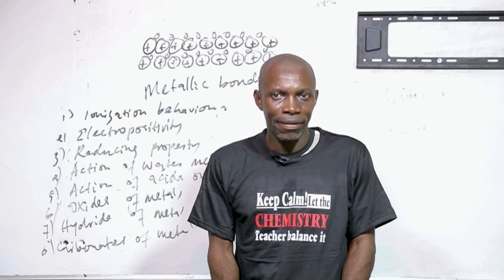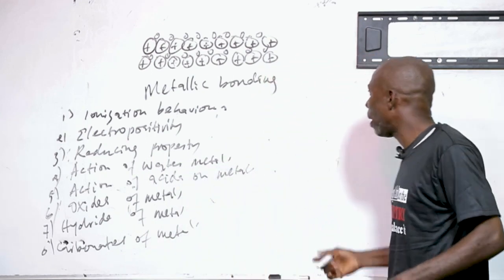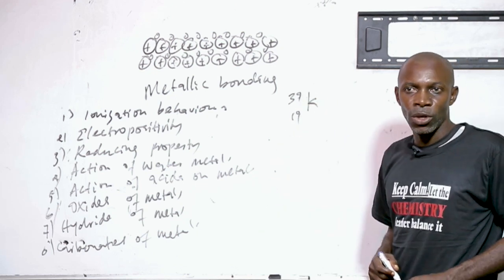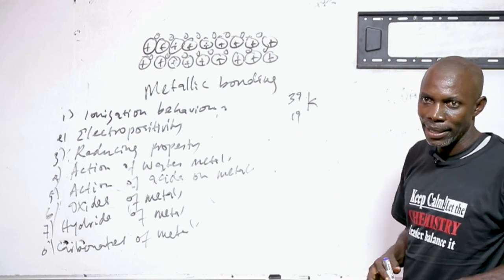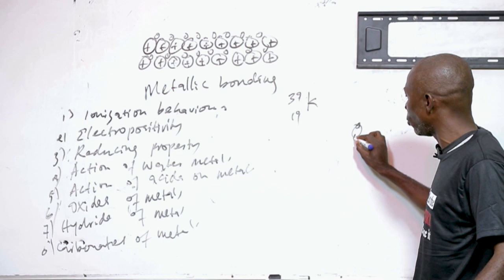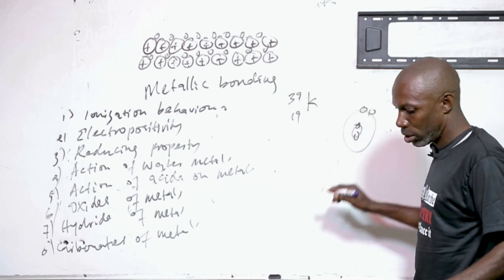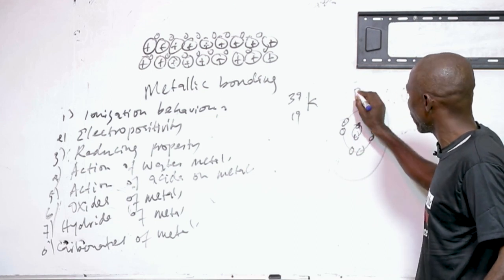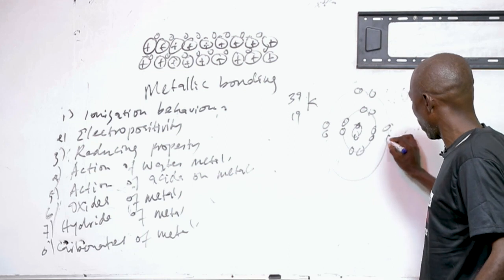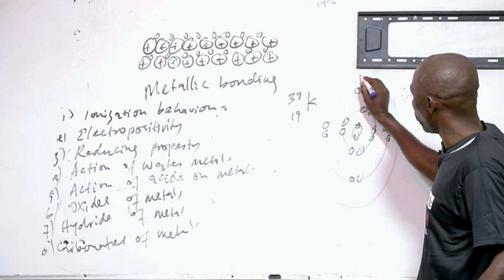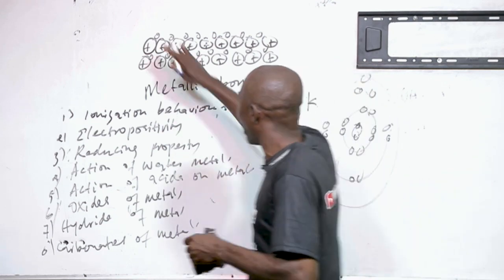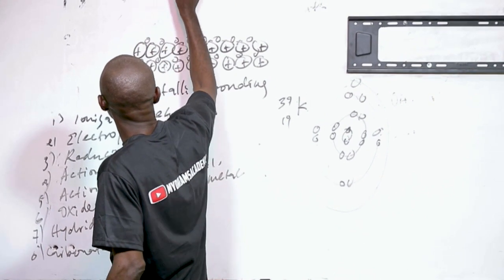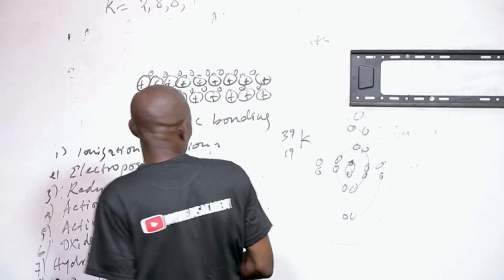Having seen this, which I have already listed before, in ionization, metals ionize by losing electrons. I've given some examples. As you talk about potassium, K, which is 39, 19. How many electrons does potassium have? 19. Which means the K shell will take 2, the L will take 8, the M will take 8, and the other will take 1. So the electronic configuration is 2, 8, 8, 1. The outermost electron is 1.